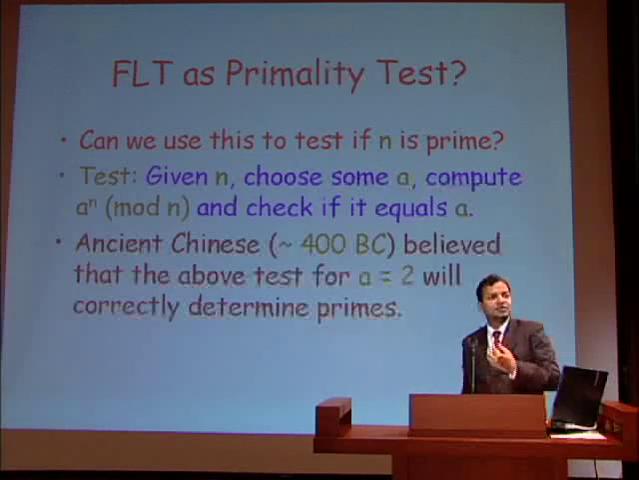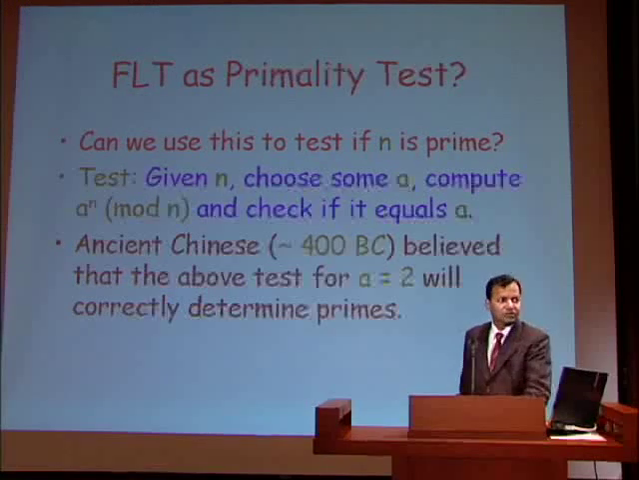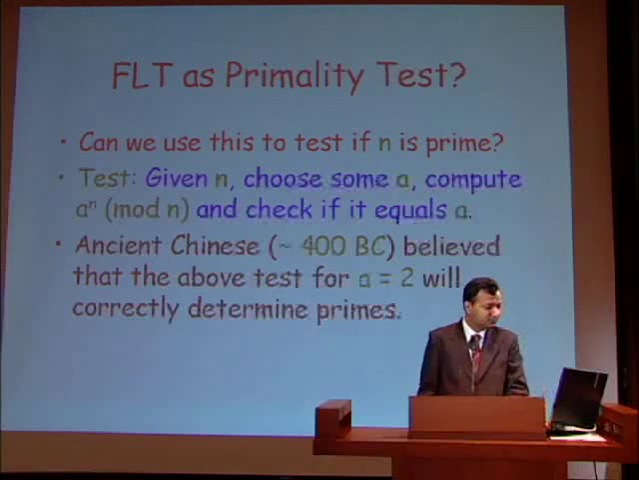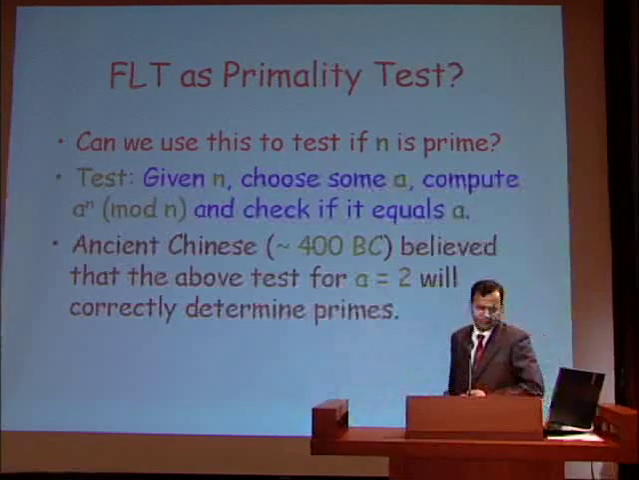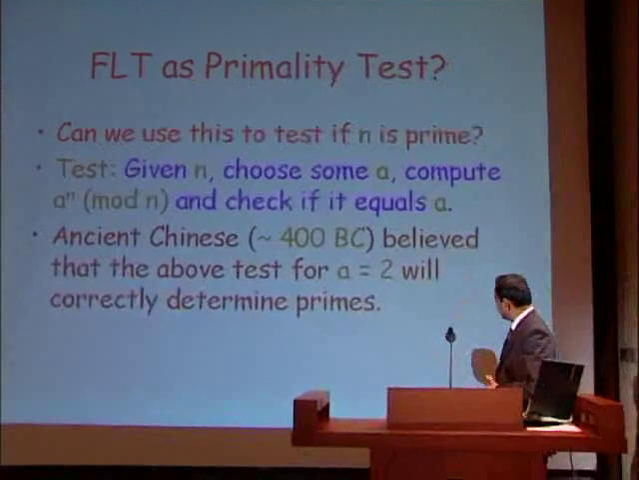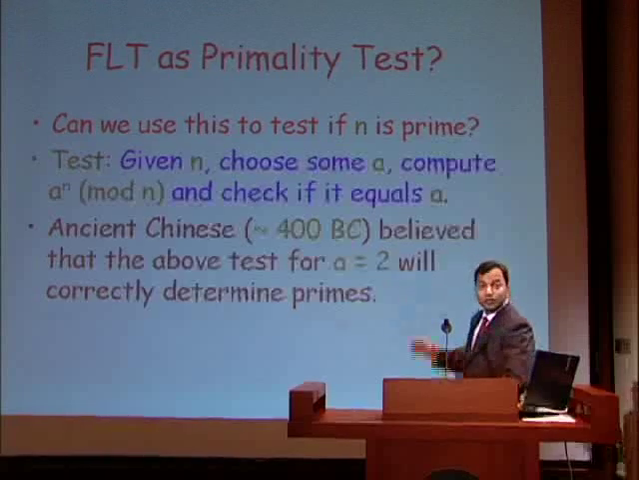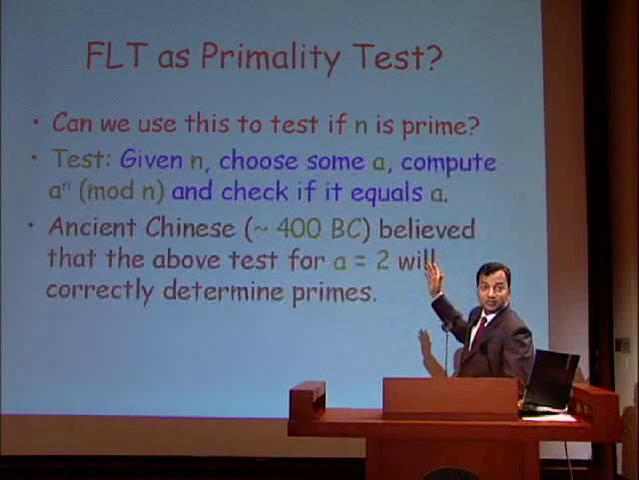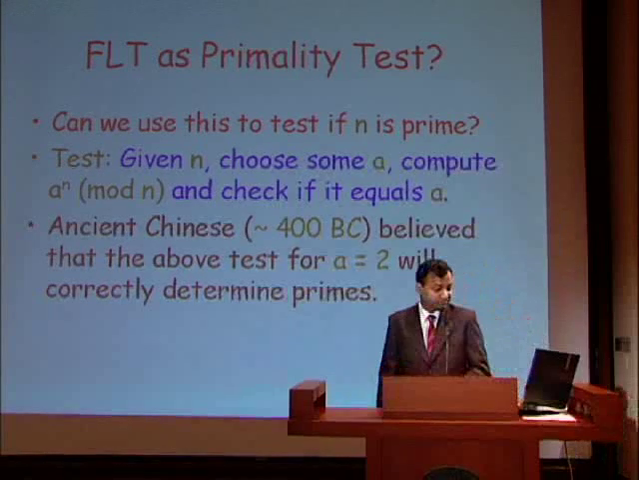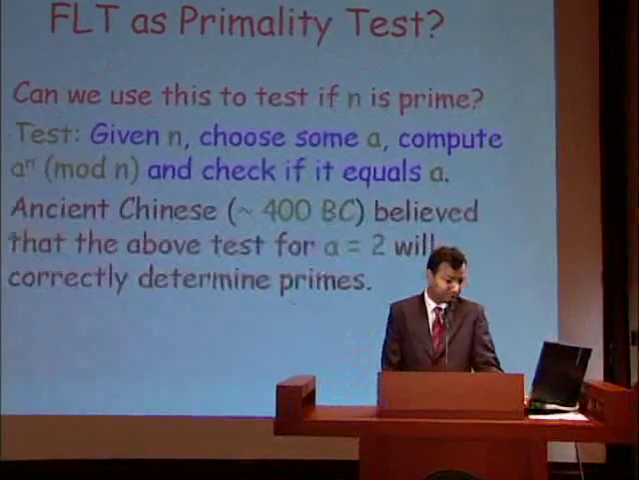If it is not equal to a, then we know for sure that n is not a prime. If it is equal to a, then perhaps we can conclude that n is prime. So let's just define our test in this way. In fact, interestingly, ancient Chinese about 400 BC or that period believed this to be a right test for primality, where in fact they believed it for a equals 2. That is, if 2 to the n equals 2 modulo n, then n is prime, otherwise not.